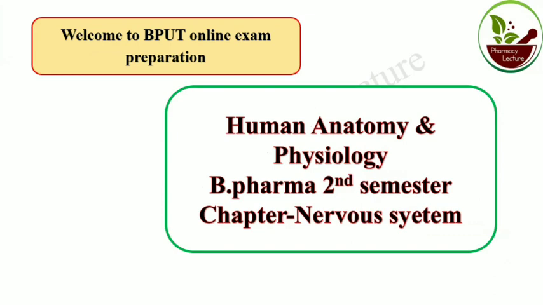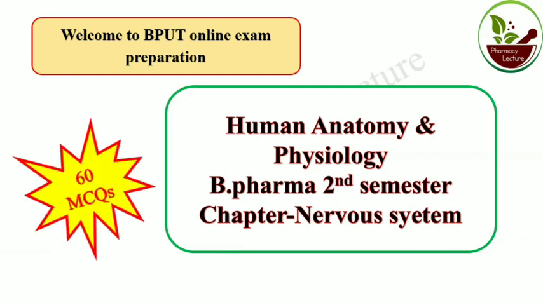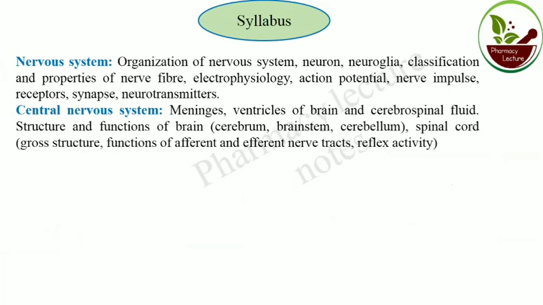Today we are going to discuss human anatomy and physiology, B Pharm second semester, and the chapter is nervous system. This chapter contains 60 MCQs, which we are going to discuss. So first, the syllabus.